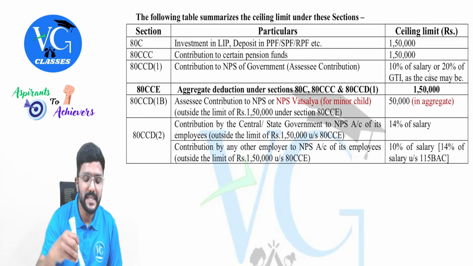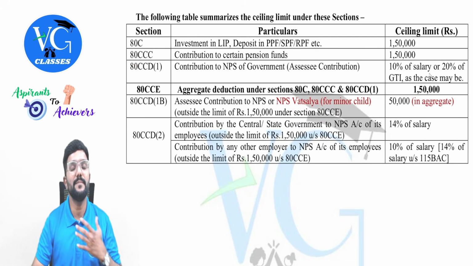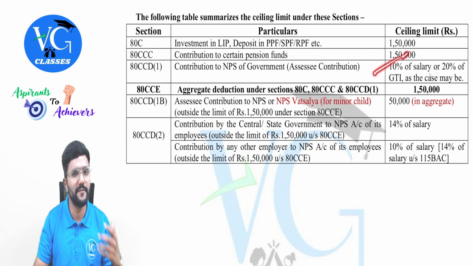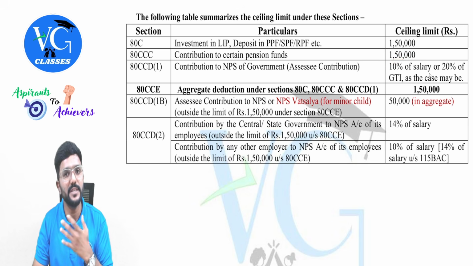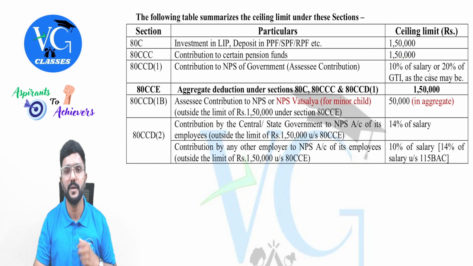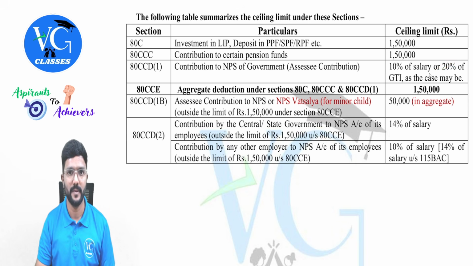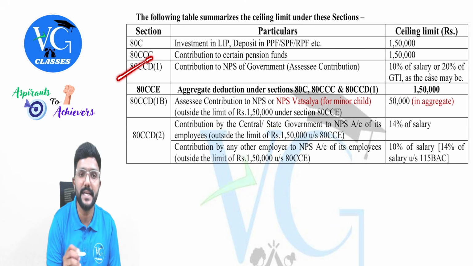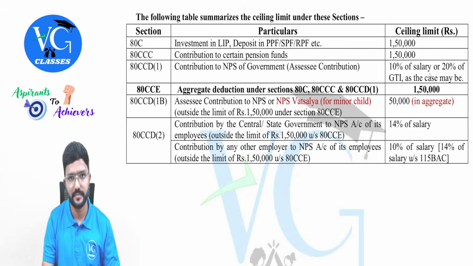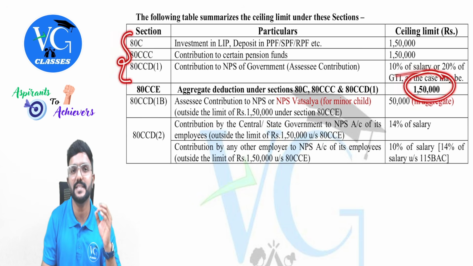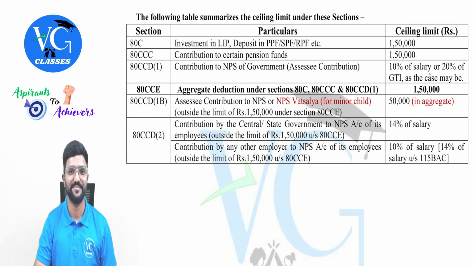So under section 80CCD, deduction is available for assessee contribution. Sir, what is the maximum deduction available? 10% of salary, that is assessee contribution means employee. Okay, yes. Or if I'm a self-employed person, I can claim maximum deduction, which is 20% of gross total income. And 80CCD subsection 1 has a maximum limit as per section 80CCE, which tells that all these three sections put together, the maximum deduction which an assessee can claim is how much? 1,50,000.